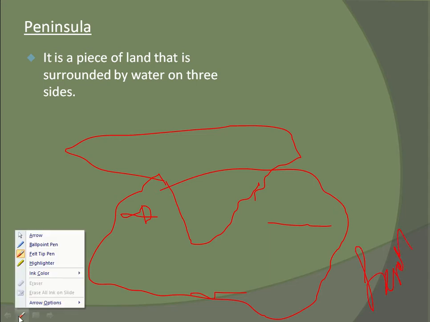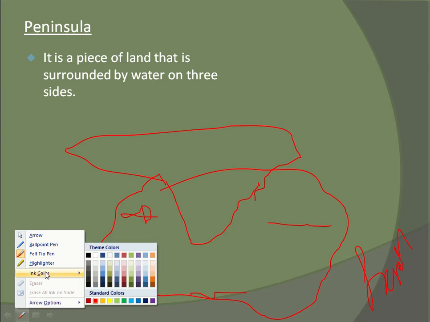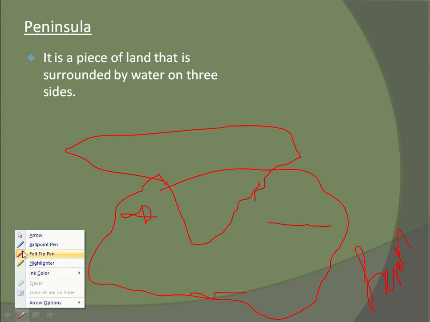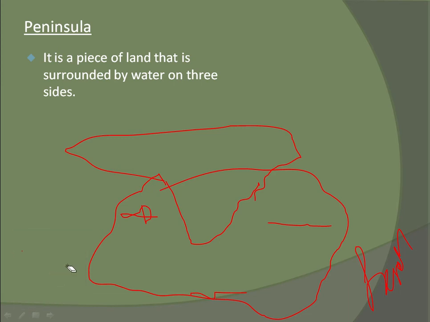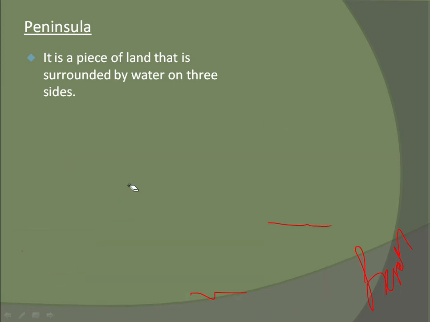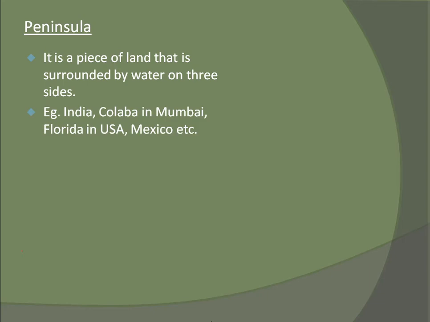Let's talk more about peninsula. Example, India.